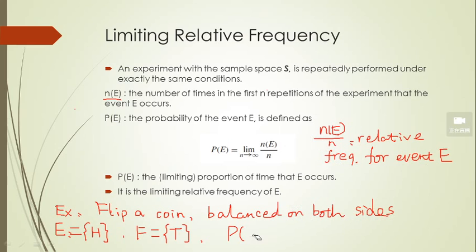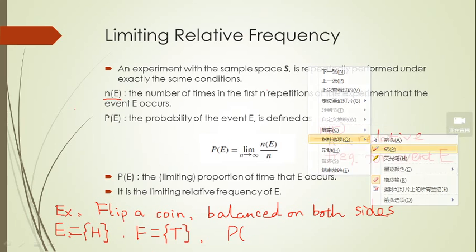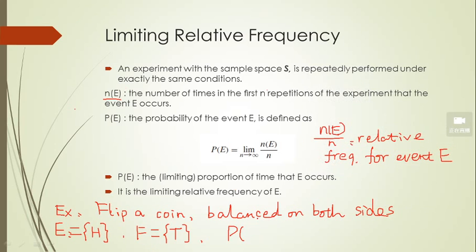Which means the probability of event E, that implies the probability of getting the head. And I believe most of you know that it's 1/2. What is the probability you get a tail? It's 1/2.